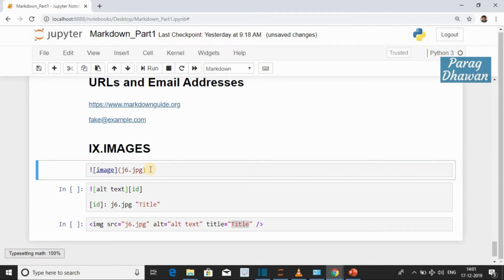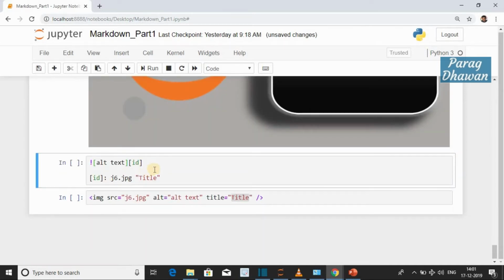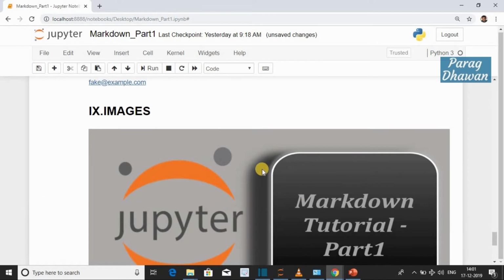Convert the cell into a markdown cell, run the cell, and the image is displayed. When you hover over the image, the title is not displayed. Note that the location of your image and your IPYNB file should be in the same folder. Then the image will be displayed.